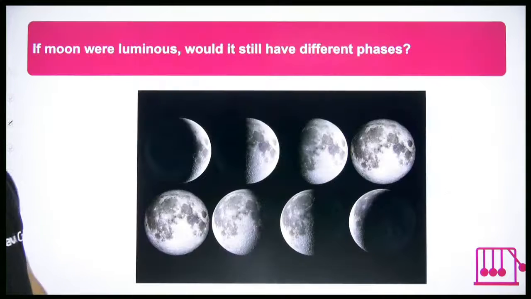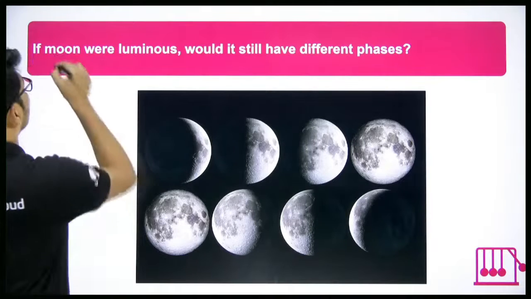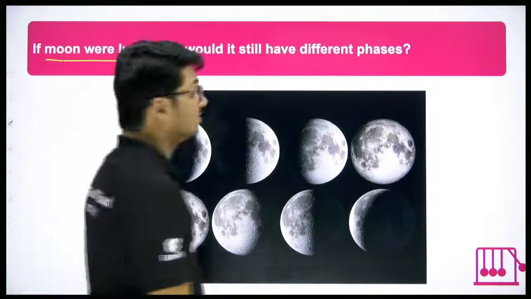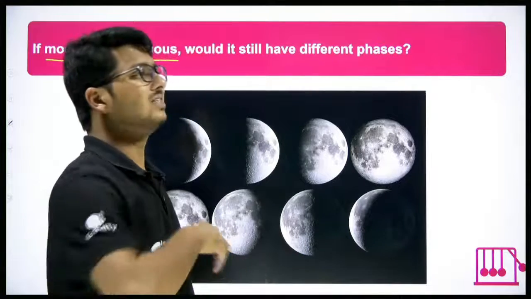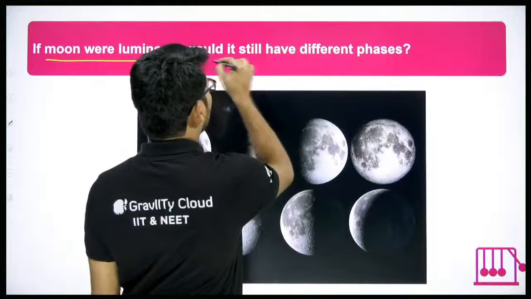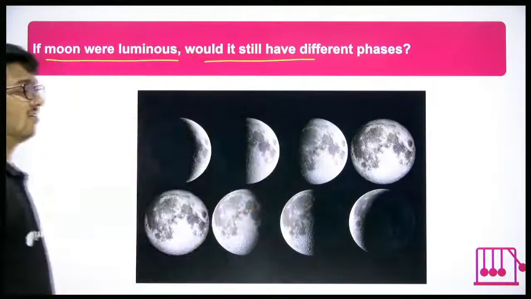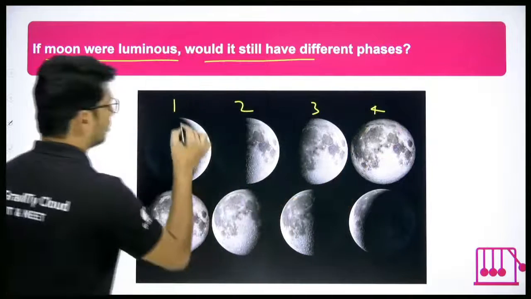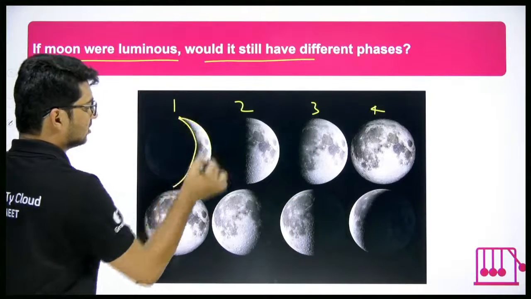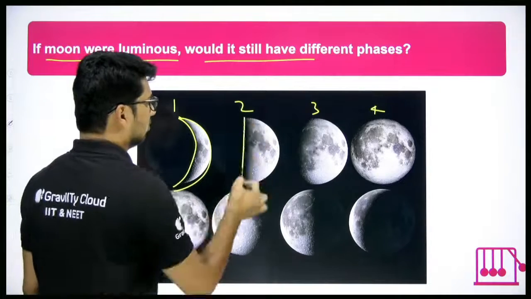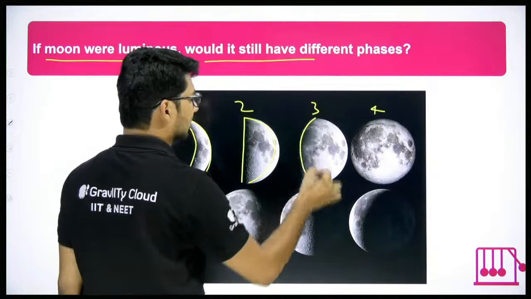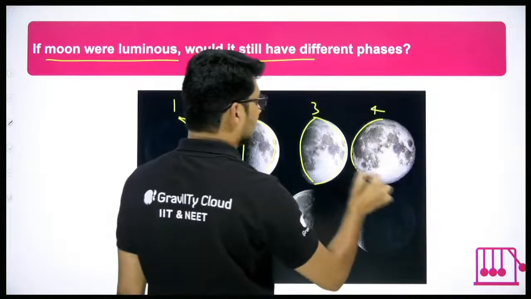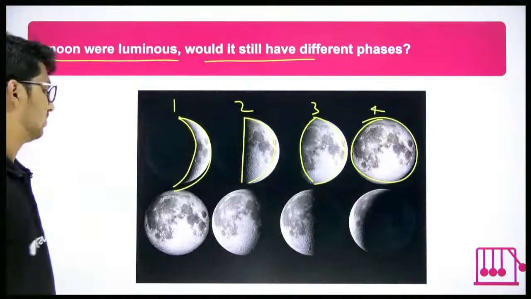That means there is something that's happening. What's happening? Look at the question. That's why it is interesting. What is the question here? If moon were luminous, assume that moon is emitting its own light, then would it still have different phases? These are different phases, as you can see. In 1, only this much part is visible. In 2, half part is visible. In 3, more than half is visible. In 4, complete moon is visible.